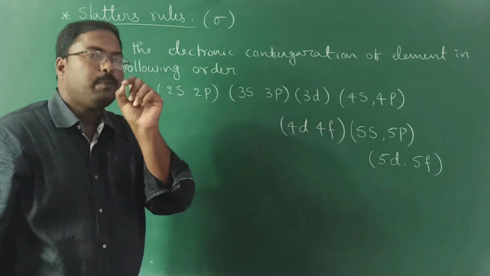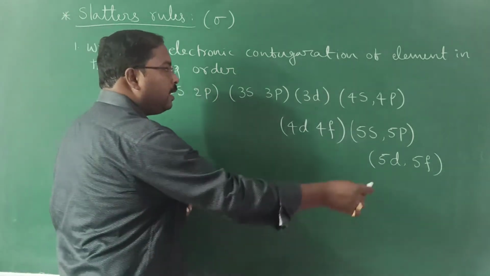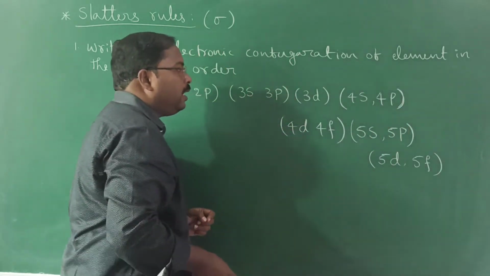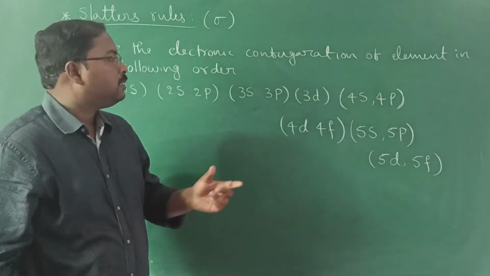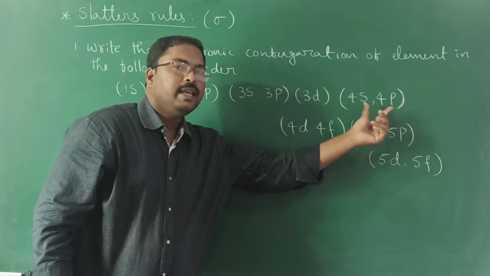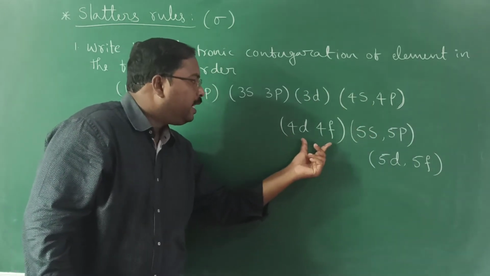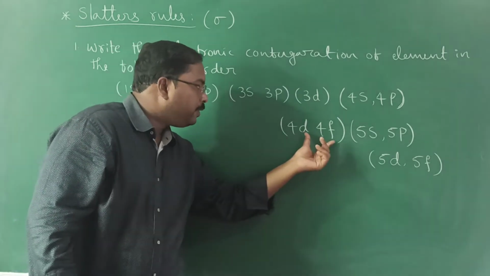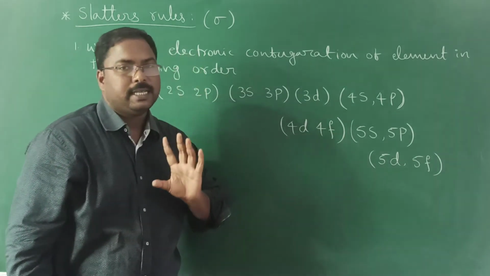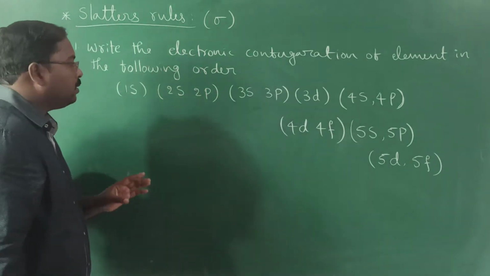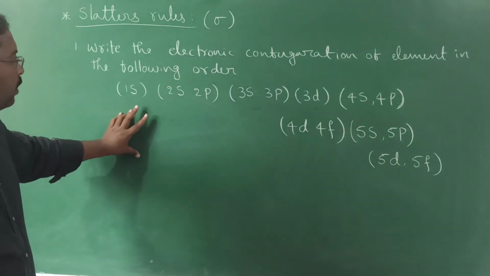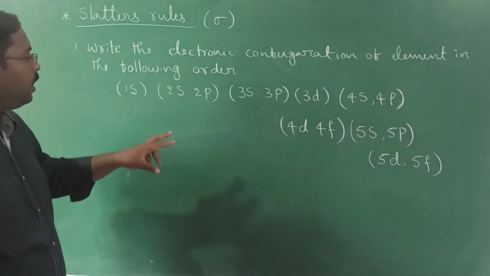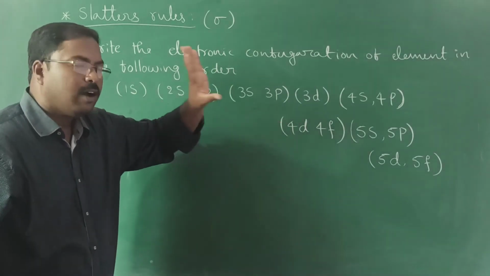The point we need to remember is that we should write the electronic configuration group-wise. S and p as a group. If d is present, it is a different group. If f is present, both d and f form a group. Observe this. The first rule is that we should write the electronic configuration of the element in this order.